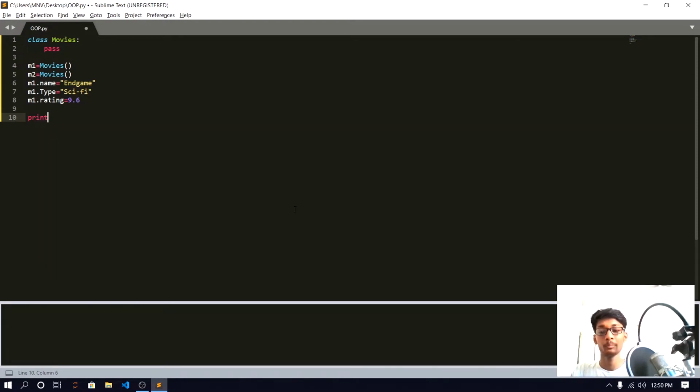Let's print m1.name. Here you can see that it is showing us the name of our movie, that is Endgame.